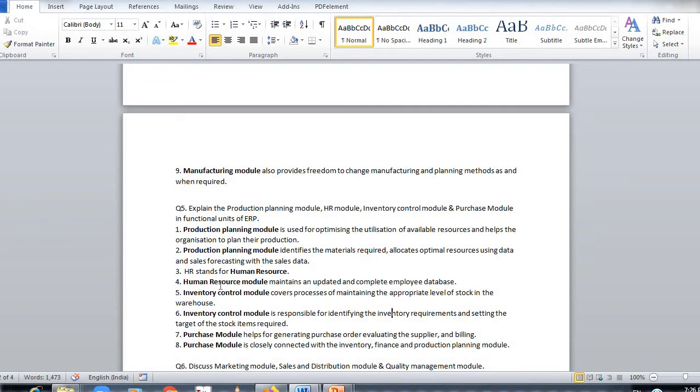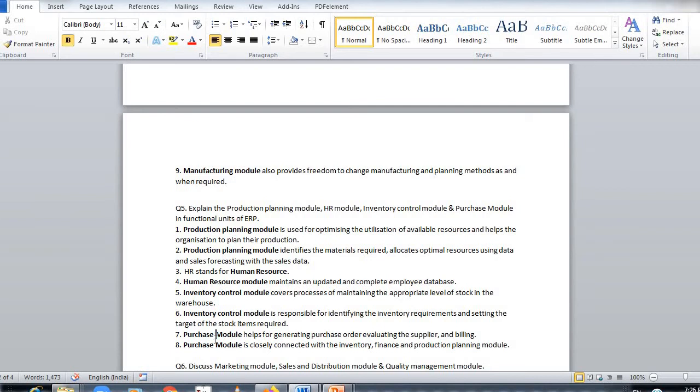Now inventory control module is responsible for identifying the inventory requirements and setting the target of the stock items required. Whenever my order reaches the minimum level, the inventory control module has to order to the concerned department. It will order to the purchase department, and the purchase department will inform the finance department, and finance department will pay the bill to the supplier, and then there will be no shortage in the inventory. So this happens through electronic data interchange software, through the ERP software. Through the inventory module we can set a stock level, so it intimates the purchase department.